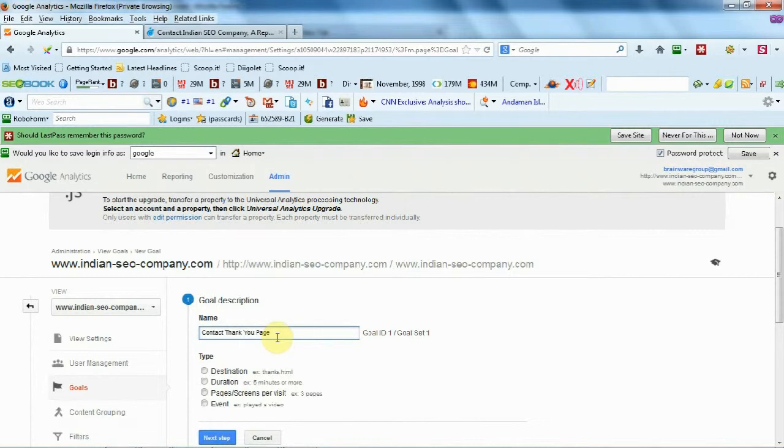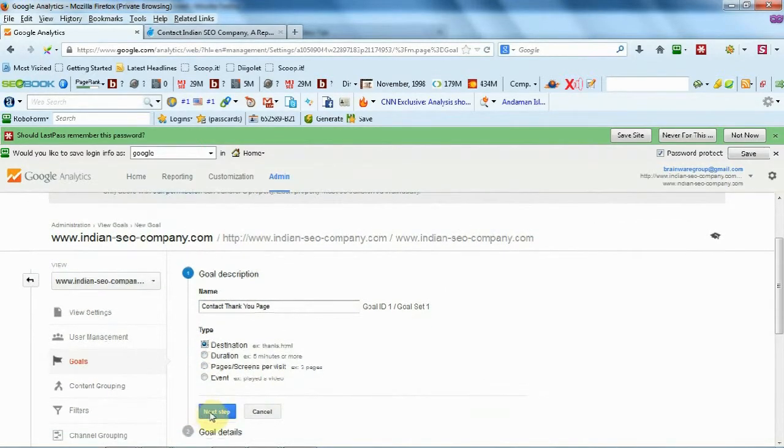Now, what is the benefit of using destination? Destination helps you to keep track of how many visitors reach the destination page, and finally you get to learn about the conversion rate. Now let me show you how this can be done. Choose the destination type and click on next step.